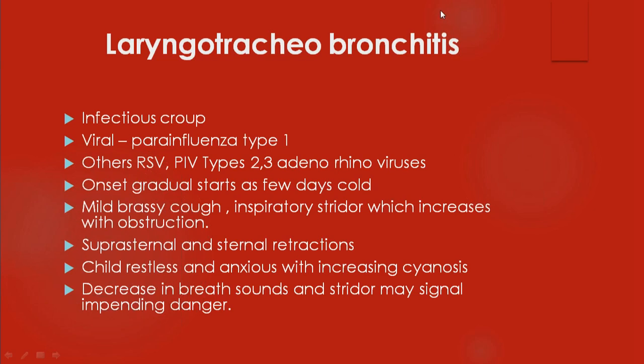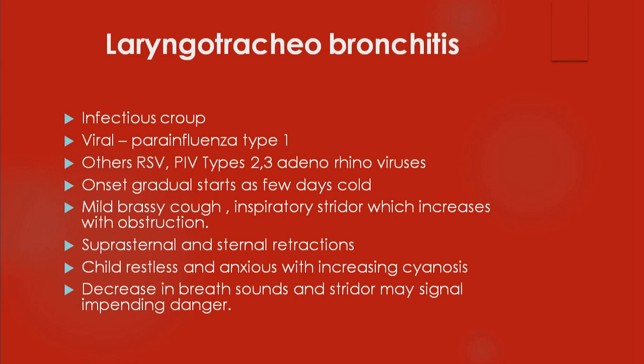Along with that, as I told you, the most important thing is you have to look for suprasternal and sternal retractions. If these things are there, the child is having a respiratory compromise. He may require respiratory support. Sometimes he may require simply hydration and oxygenation. Sometimes he may require respiratory support also. So the child's condition is deteriorating.